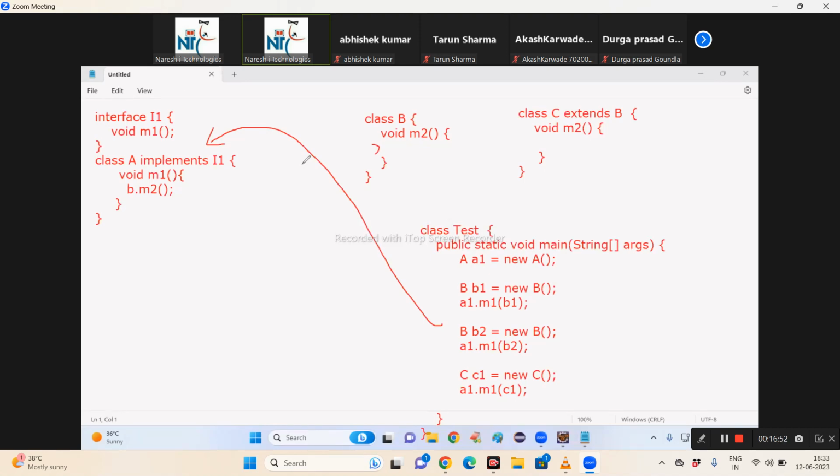If you want to take an object from one class to another class, I must have a parameter. Now, in which method do you want that object? M1. Inside the M1 method, can I have a parameter? No, because it is not my own method. And then, otherwise receive the object as an argument into my method.